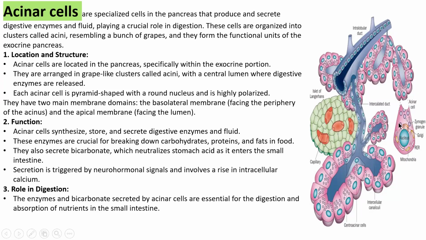So this secretion is triggered by neurohormonal signals and also involves a rise in intracellular calcium. Very important point: when you eat anything, when you eat carbohydrate, fat, and protein, secretion is triggered by your brain signals, neurohormonal signals, and involves a rise in intracellular calcium also, which plays an important role in digestion. So these enzymes and bicarbonates secreted by the acinar cell are important for digestion of food and absorption of nutrients via blood vessels and lymph in the small intestine.